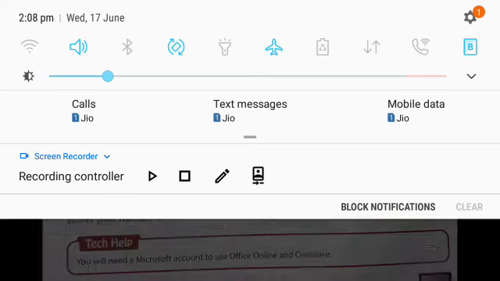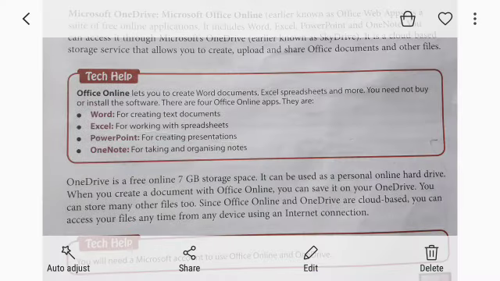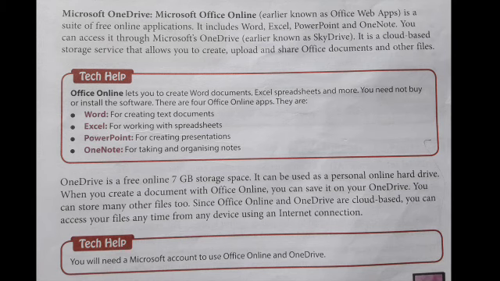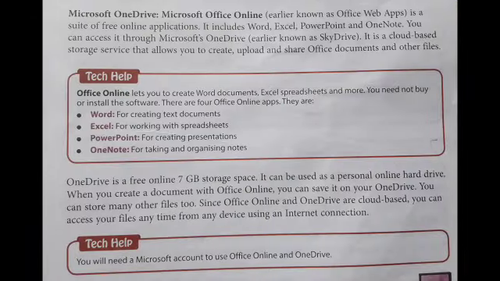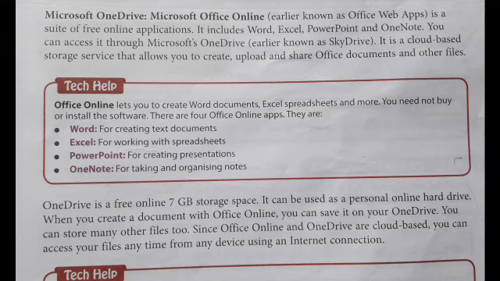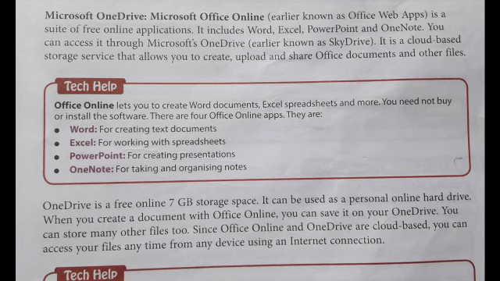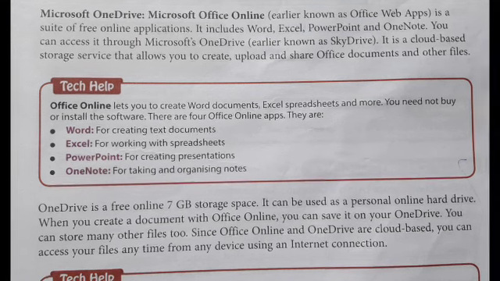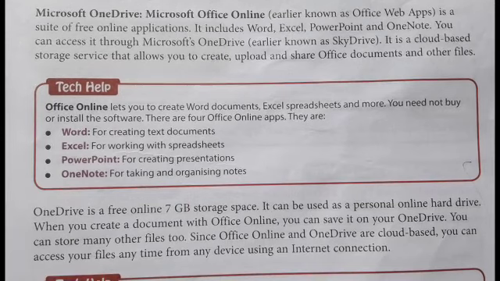You can access it through Microsoft's OneDrive, and OneDrive was earlier known as SkyDrive. So two things you have to remember here. Microsoft OneDrive was earlier known as SkyDrive, and Microsoft Office Online was earlier known as Office Web Apps. You can see here. Now it is a cloud based storage service.